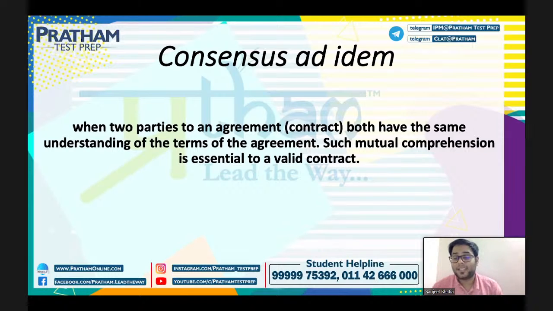So for example, consensus ad idem. It could be that you went to buy a Santro from someone, and that person has two Santro cars, one red and one white. You want to buy the white car and that person wants to sell the red car. So your understanding of the terms and conditions of the agreement is not the same, and there is no consensus ad idem. So there has to be a mutual understanding of the terms and conditions, that both of you are thinking about the same goods, same price, whatever it is, and both parties are understanding the terms and conditions of the contract itself, right? So that is what is being done here.